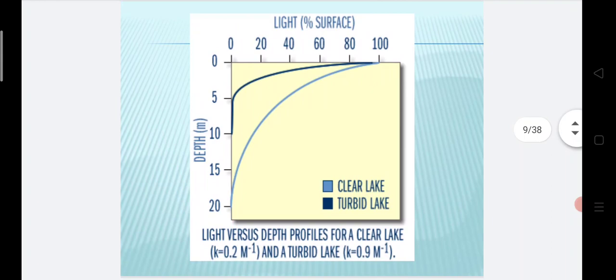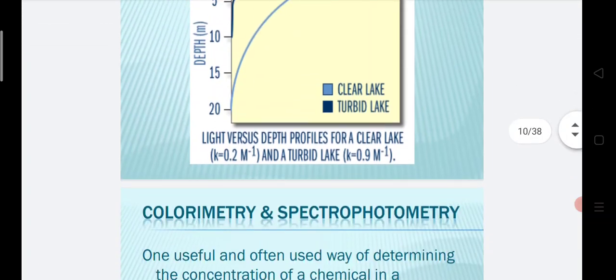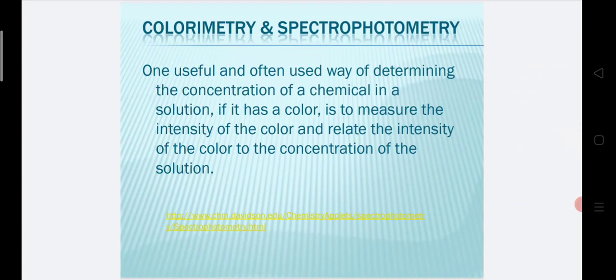Here we see the light versus depth profiles for a clear lake. Light and the depth. We see that this is a waveform for light versus the depth profiles for a clear lake. Colorimetry and spectrometry methods to measure the water analysis.